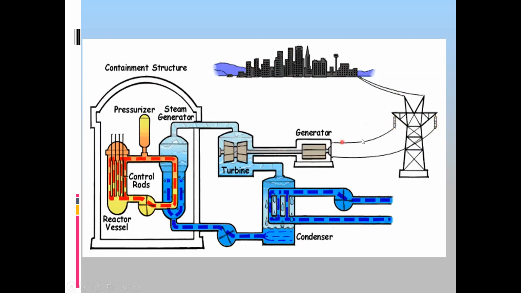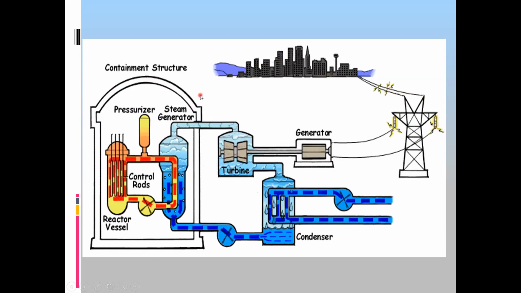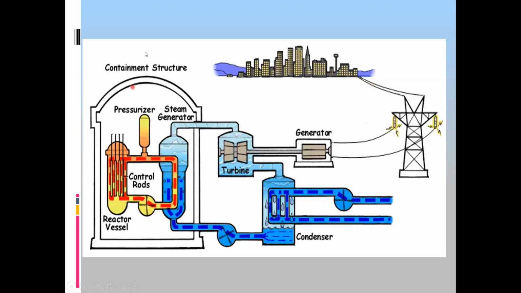When it rotates, it produces electricity which is transferred to the consumer. But the problem with a nuclear power station is that it produces harmful radiations which are dangerous and can cause cancer. So it cannot be built near a populated area, it must be far away from the populated area.